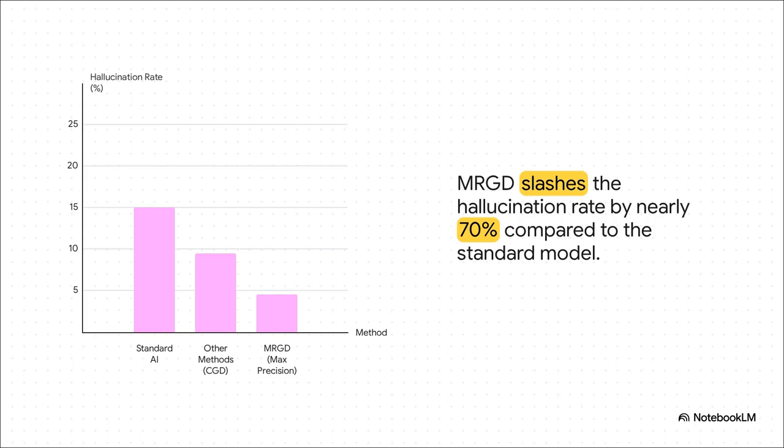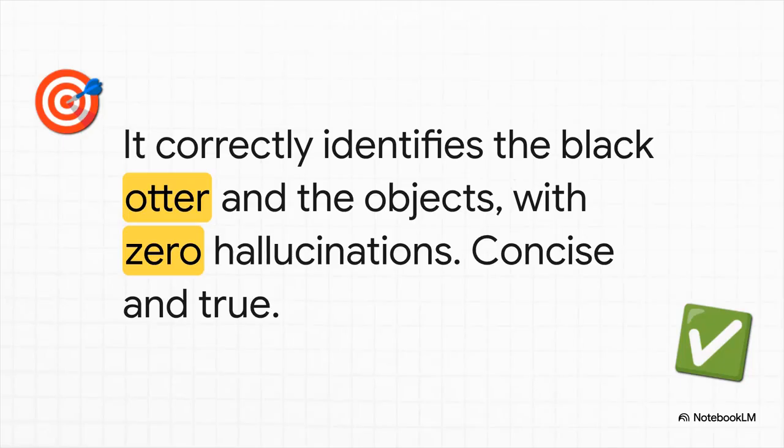MRGD is a method for inference-time alignment, meaning it aligns the MLLM's output with user preferences as it generates the text. How does it do that? So the core idea is quite clever. It uses two specialized reward models. Think of them as AI critics watching over the MLLM's shoulder.